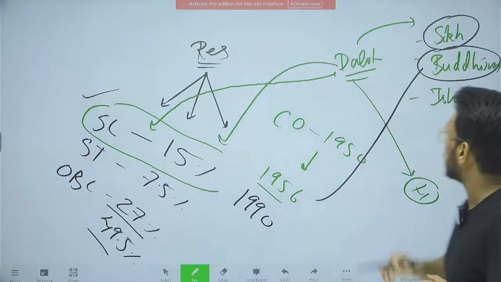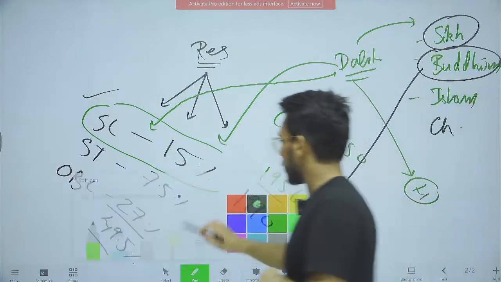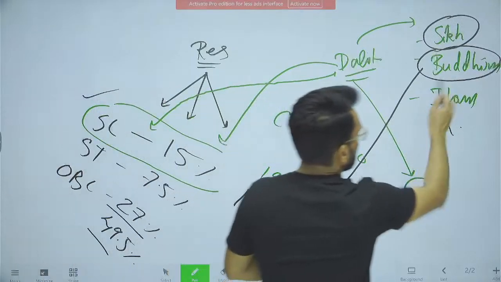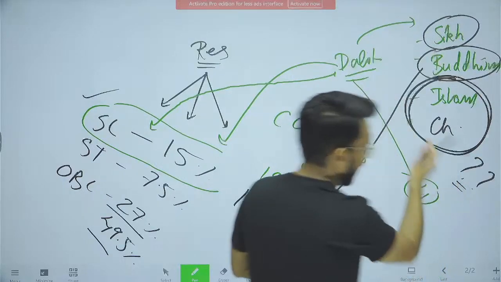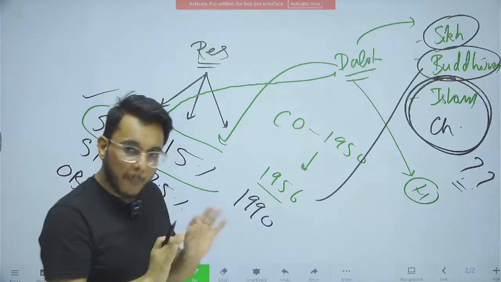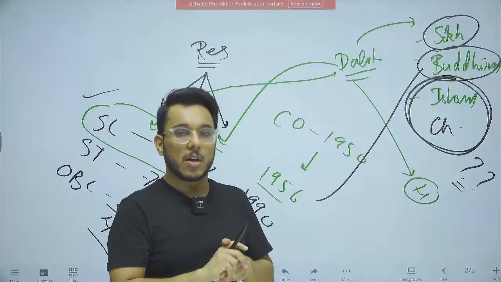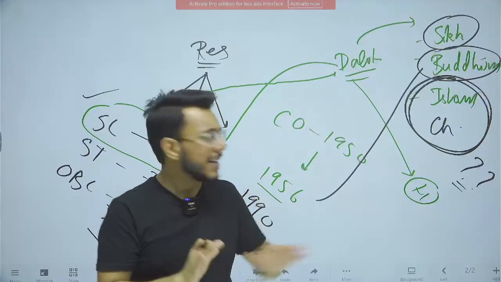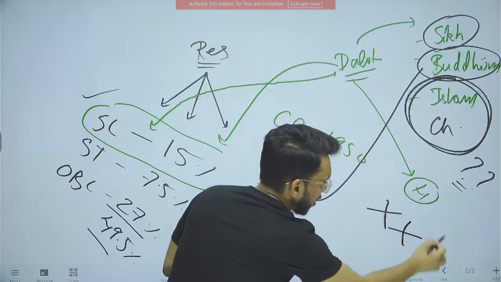Now a question comes: what about people who converted to Islam and Christianity? What about them? Will they get SC status after conversion also? Up till now, multiple commissions, for example the Justice Rangnath Mishra Commission and the Commission on Backwardness, have suggested that they should also get it, but the government has not given it.